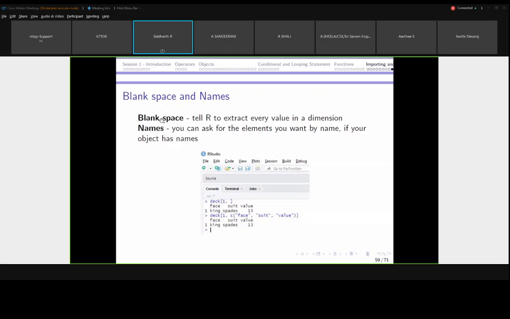Instead of giving anything, we just use a blank space, which indicates that we want to extract every value in the dimension. If there is a blank space, R will consider all the data. If there are names in our data set, we have face, suit and value. Based on that also, we can index our data and show it.